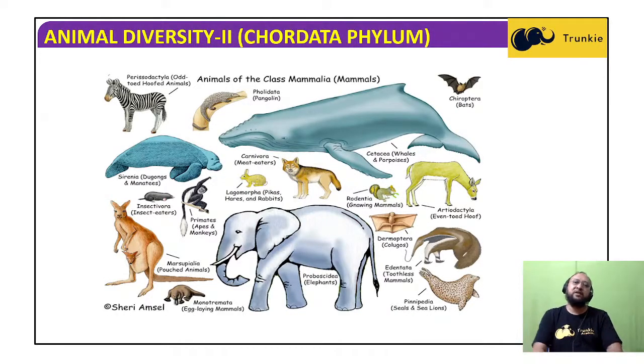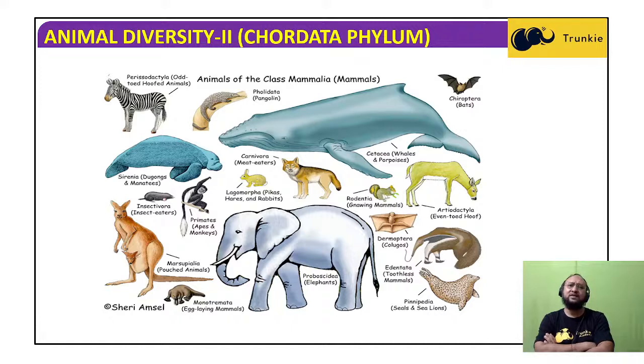Now when we say mammals, we mean all those animals which, according to the general characteristic features, have mammary glands and hairs on the body, and they do not lay eggs; they give birth to young ones. The slide you are able to see on your screen shows examples of class Mammalia, though there is some exception and variation in the features, like the whale.